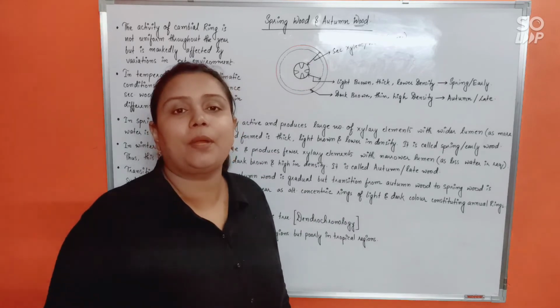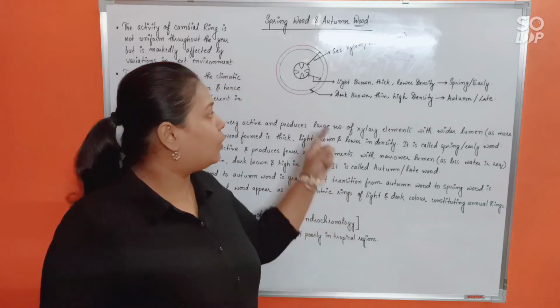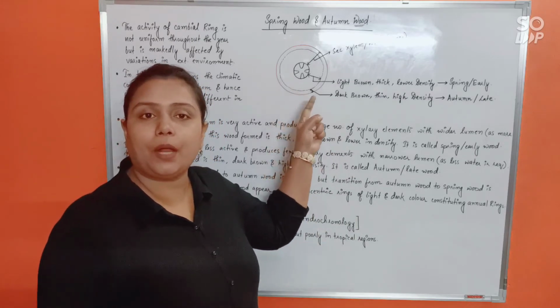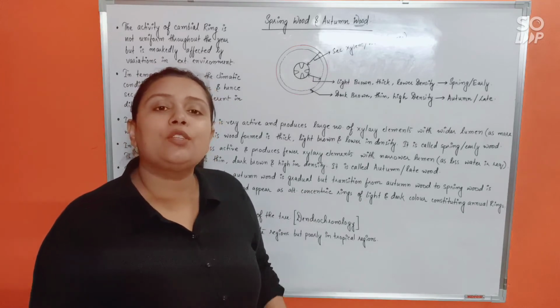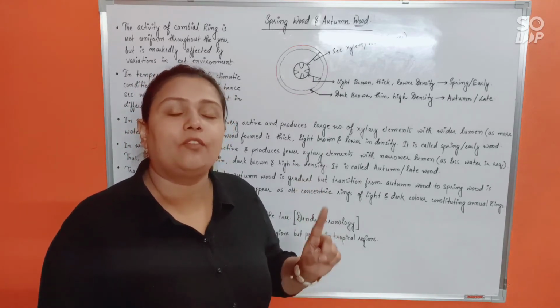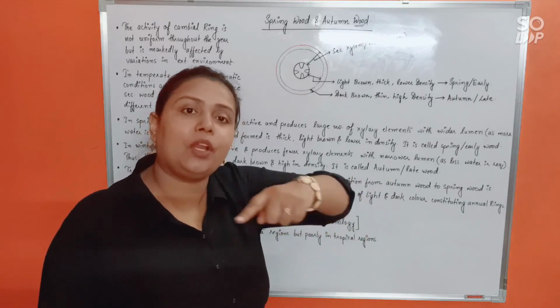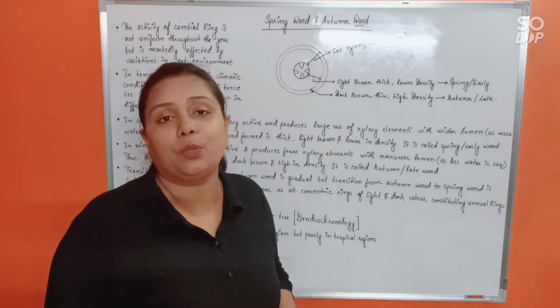This light and dark brown rings, alternate rings, they are together, like one light brown and one dark brown ring together makes up the annual ring. Why? Because it gives you the wood formation for 1 year. For one whole year, one light brown and one dark brown ring was formed. So that's why we call it annual ring.